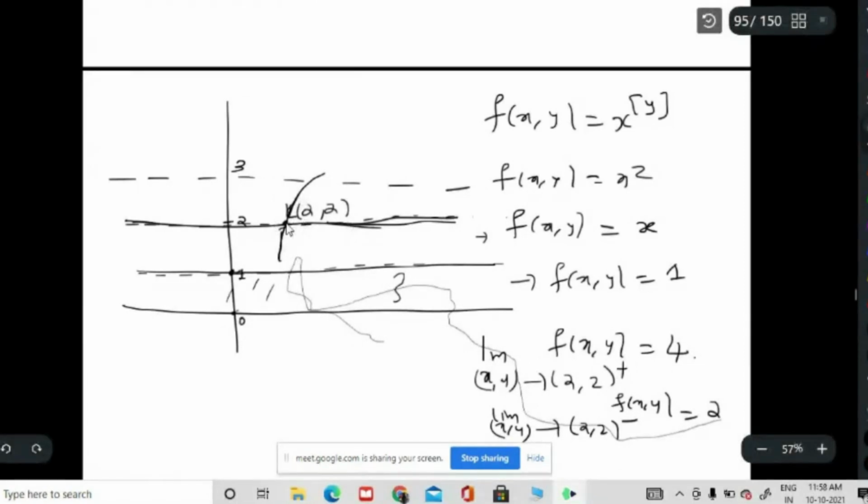You will get 2. So you get different values, 4 from above and 2 from below, so it is not continuous at this particular point. Likewise, you can find a lot of points where the function is not continuous. You understand?